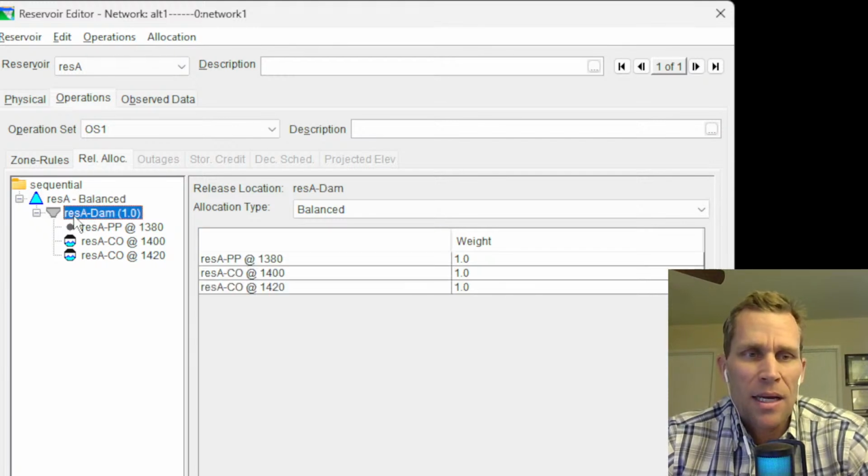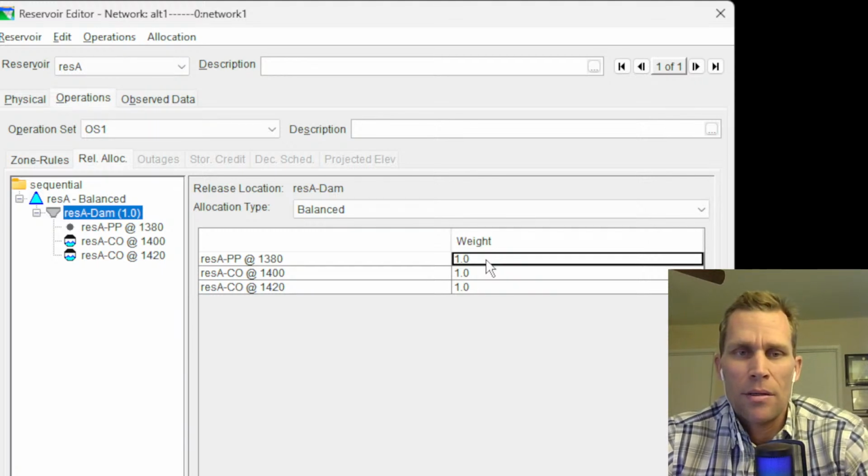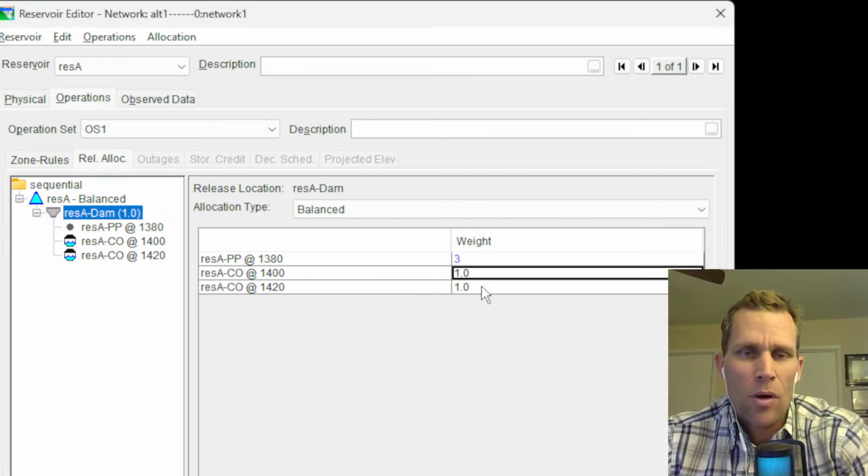All right, if I click on the next icon down here in the tree, we now see the three different outlet structures, the power plant, and then the two controlled outlet structures at their different invert elevations. And then right now we're using a balanced method of 1, 1, and 1, which just means equal flow through all three. But what I want to do instead, and I can change this. So for instance, if I wanted it to be 60% through the power plant, I could just say 3 right here. 3. Okay. And then 1 and 1.